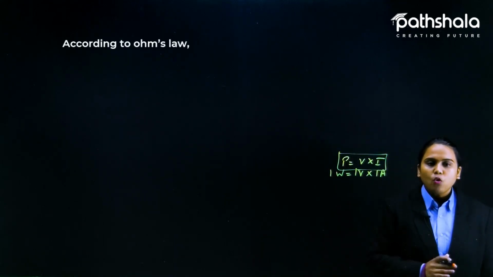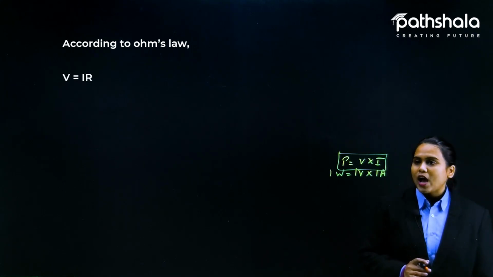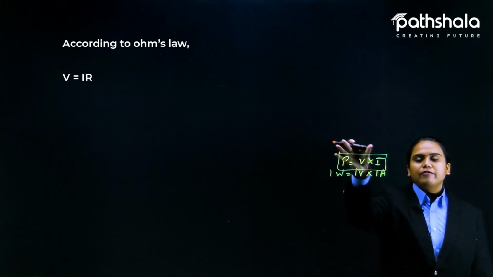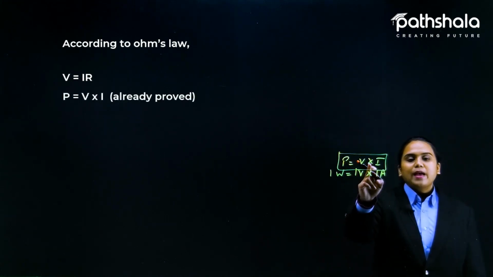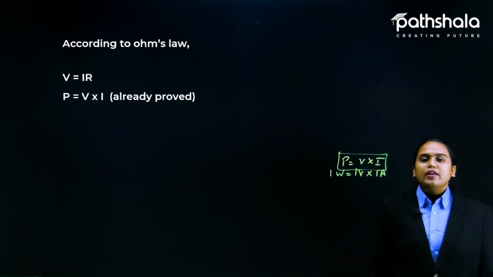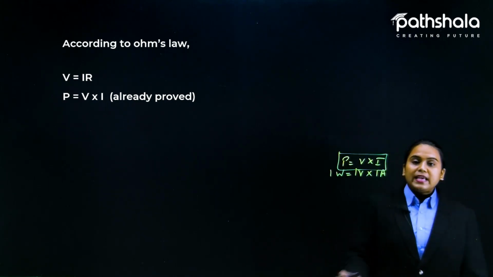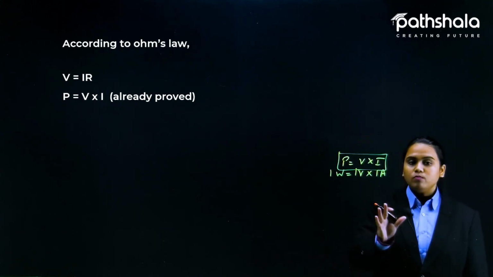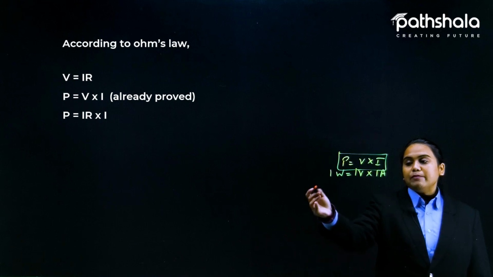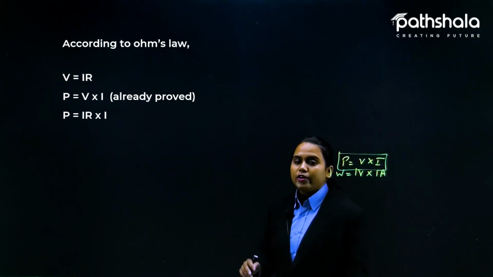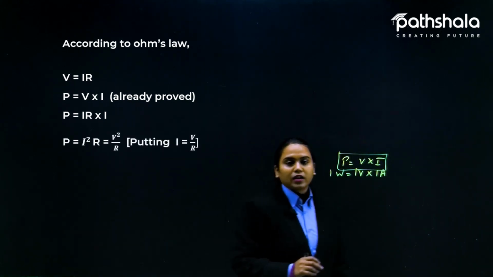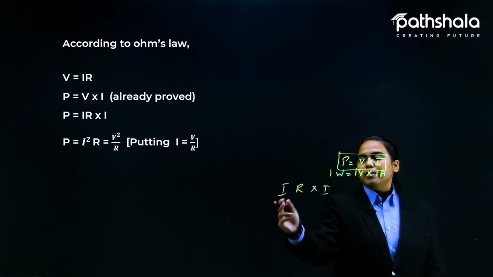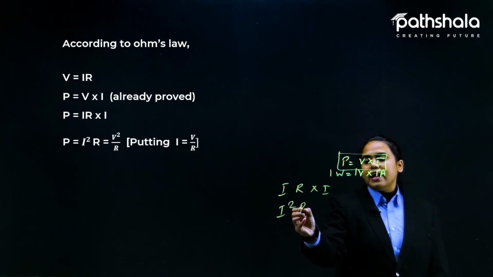Now according to Ohm's law, you know that V is equal to IR. So now you are getting the hint of what we are going to do. We have already proven that V multiplied by I gives you the value of power. So we replace the value of V here with I multiplied by R according to Ohm's law. Here I multiplied by R multiplied by I gives you I square R.